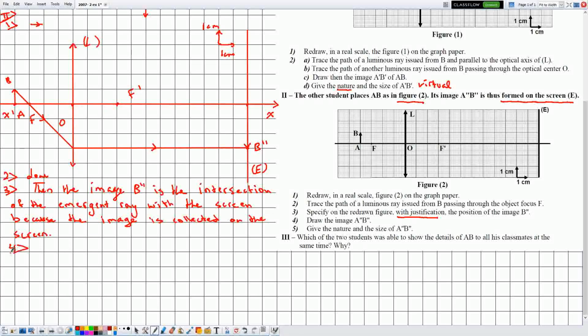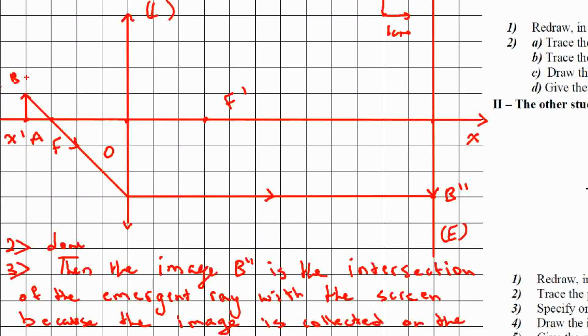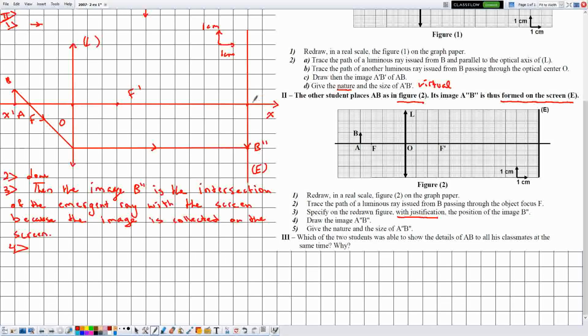Now part 4, they are telling me draw the image A double prime B double prime. So we already traced B double prime, it's left to trace A double prime. Notice that here A represents the foot perpendicular of B on the optical axis. Therefore A double prime will also represent the foot perpendicular of B double prime on the optical axis. Now let's trace the image. This is the image A double prime B double prime. So that's done, now let's move to part 5.